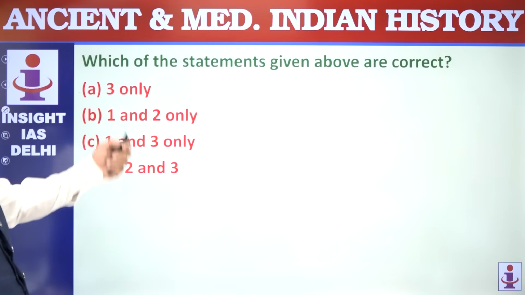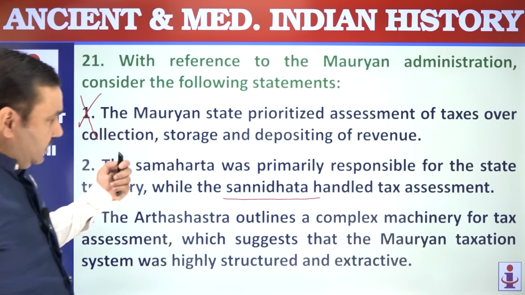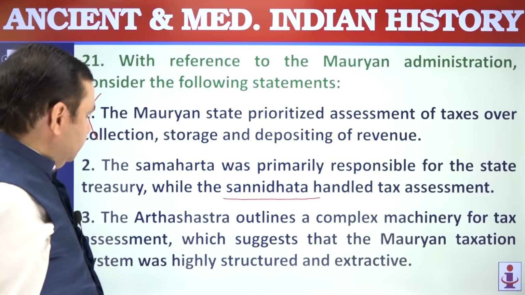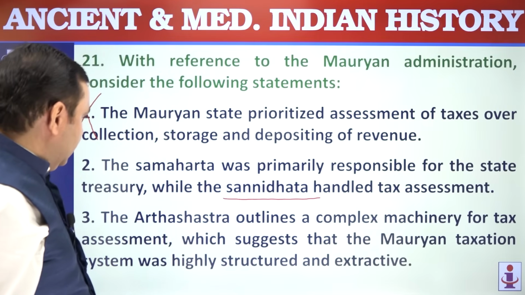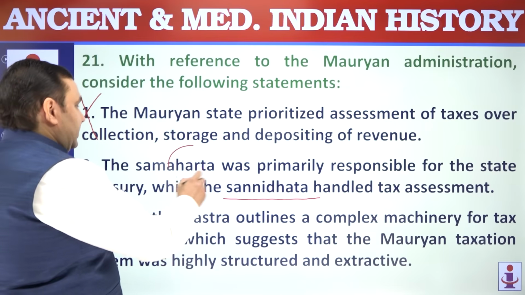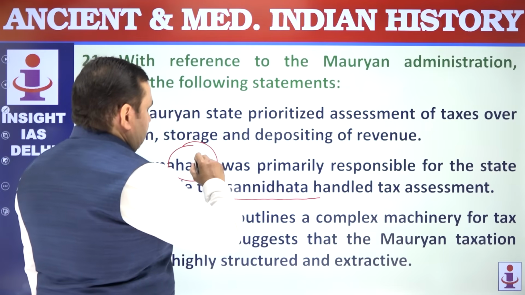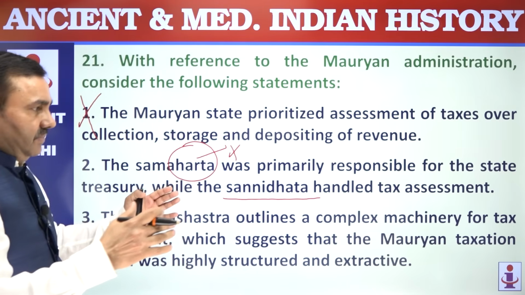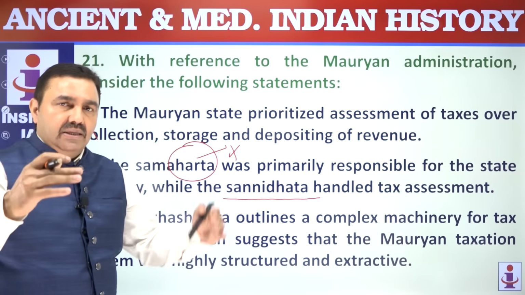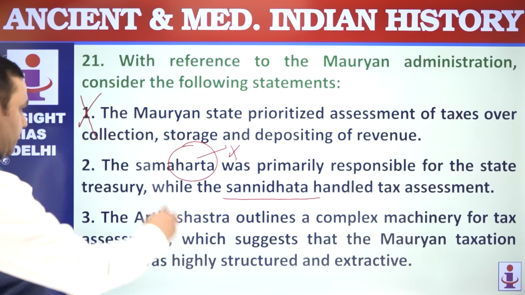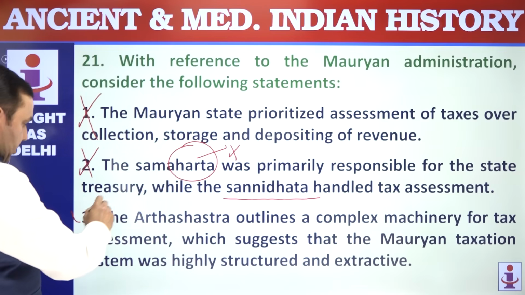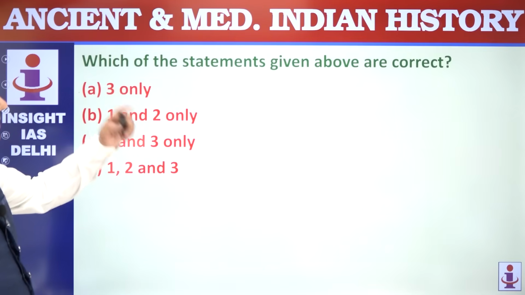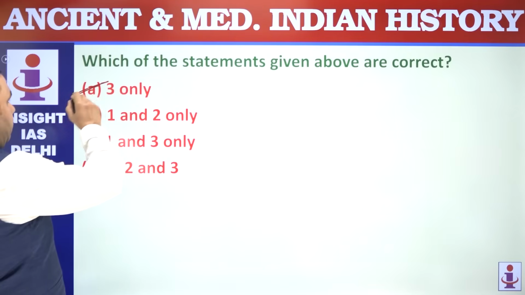Which of the following are correct? Samaharta, this point we need to see carefully. Samaharta was primarily responsible for treasury. Samaharta was the tax collector. The treasurer was Sannidhata. So this is wrong. Samaharta means tax collector, and Sannidhata was the treasurer. So this is wrong here. The third is correct. Which of the following statements are correct? Only 3. That is A.